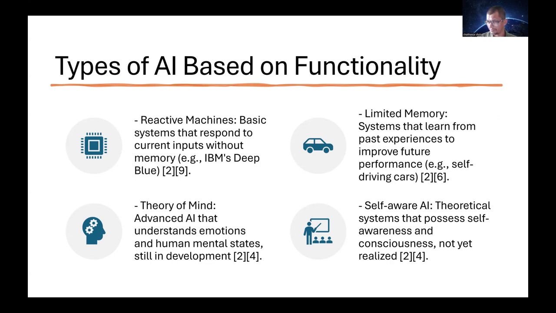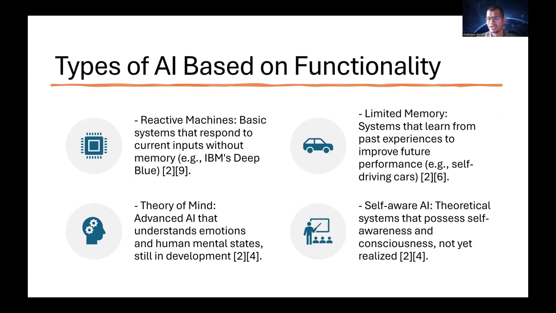Then coming to the limited memory. So the first one has no memory. The second one has limited memory. Coming to this category of limited memory, these are systems that can learn from experiences to improve future performance. For example, self-driving cars. Nowadays it has been a trend all over the world.